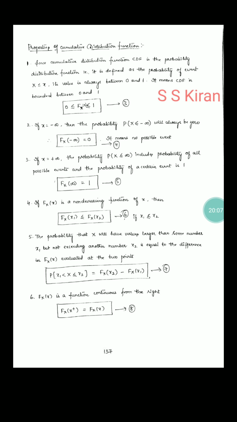Capital Fx, because it is a cumulative distribution function; small f of x is the probability distribution function, right? Then the fifth condition: probability x1 less than X less than or equal to x2 is simply capital Fx of x2 minus capital Fx of x1, right? The sixth condition: Fx of x plus, the initial condition, is equal to capital Fx of x, right?